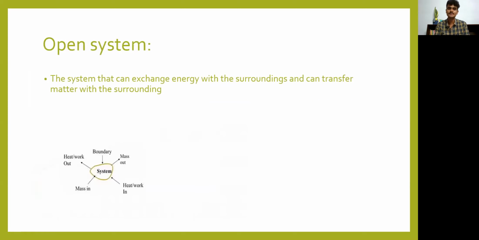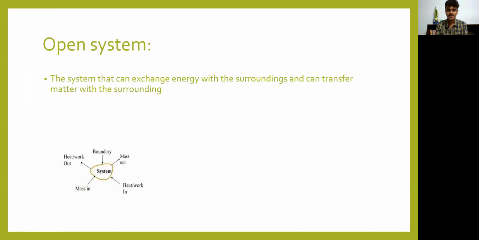The next one is the open system. A system that can exchange energy with the surroundings and can also transfer matter with the surroundings. Here the energy is moving and matter is also moving. There is a mass transfer and a heat transfer. An easy example: during winter, we drink hot water, so we heat the cold water.